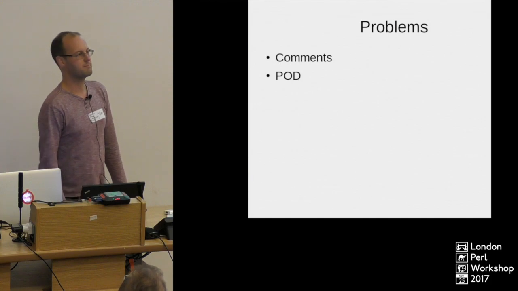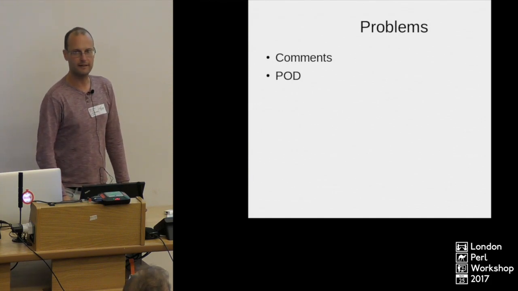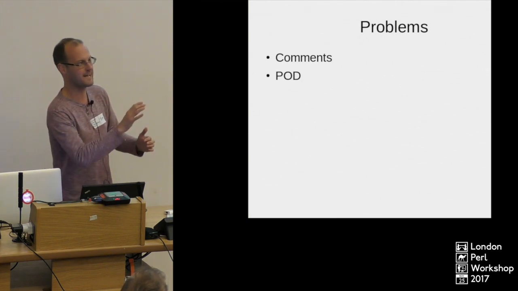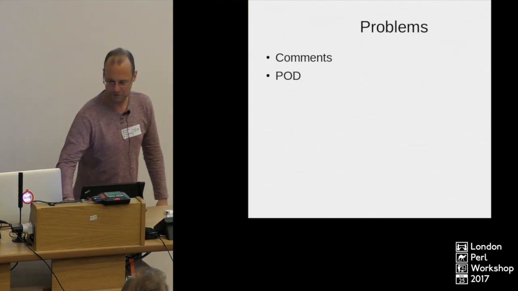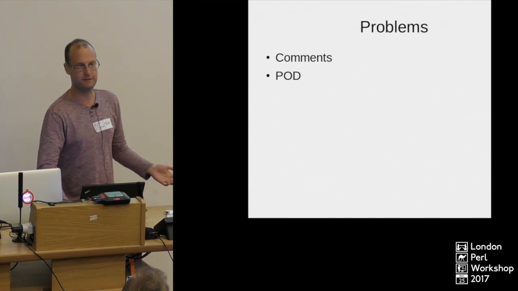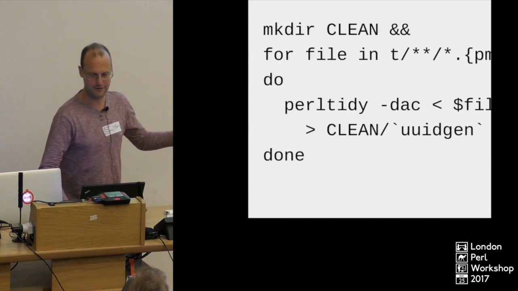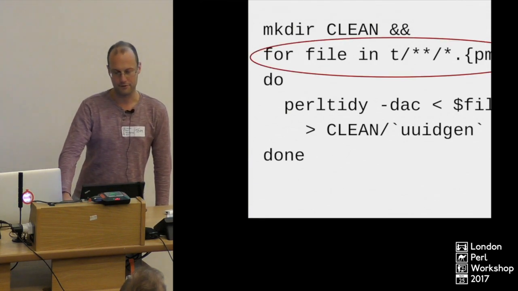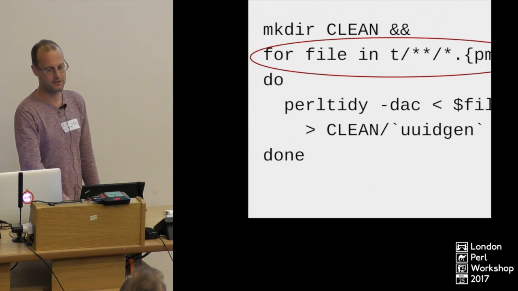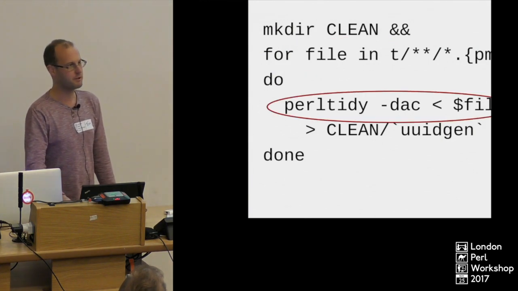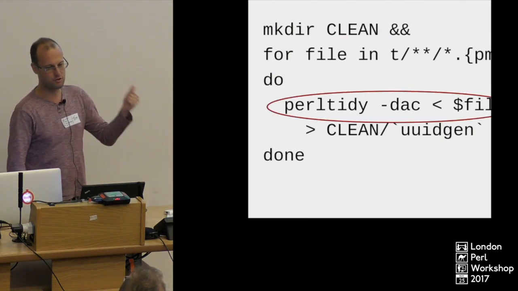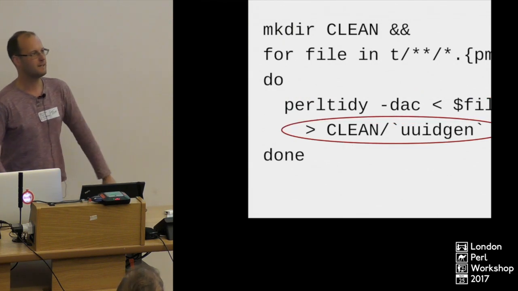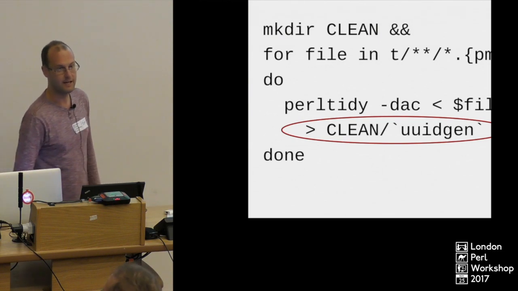But there were some problems with this because some of my colleagues document their code and they write comments. And this documentation and comments contains the method names, so therefore it occurs more than once. So really I've deleted all the undocumented unused code, but not the documented unused code. So I figured that I could go through everything in the t directory that was a test or a test library and use Perl tidy to strip out the pod, strip out the comments, and put all that code in this directory.